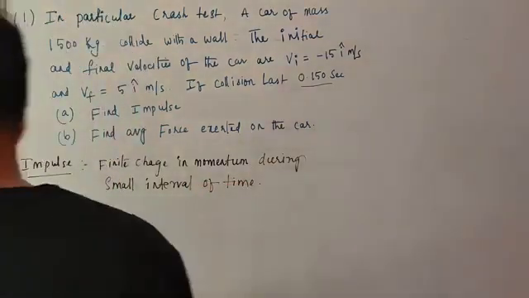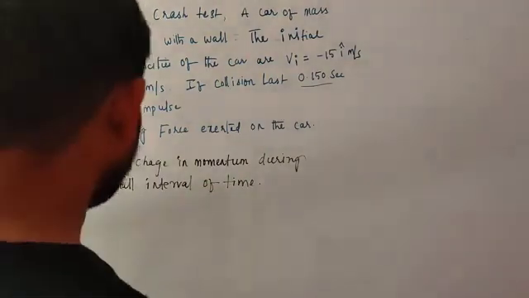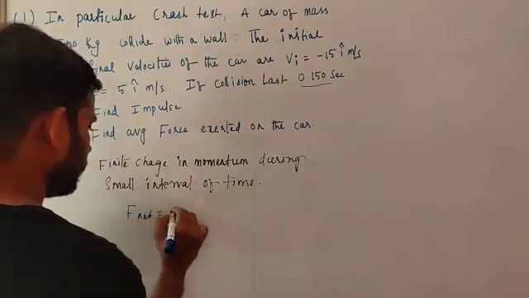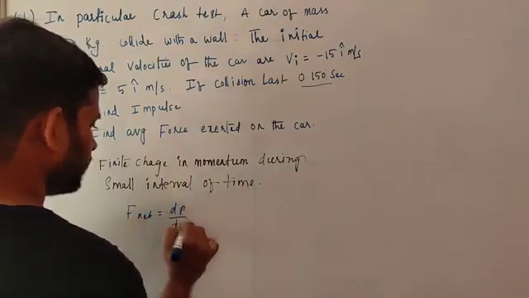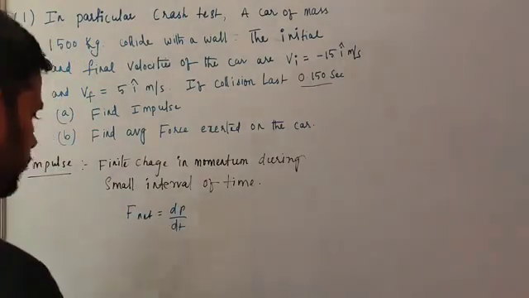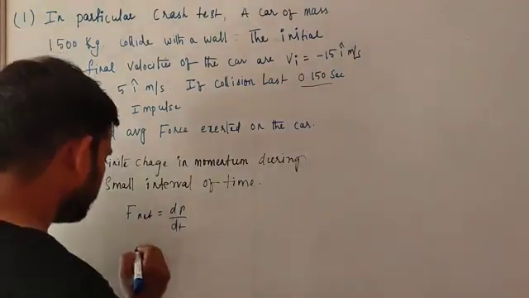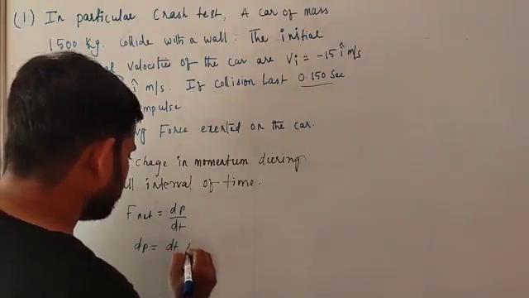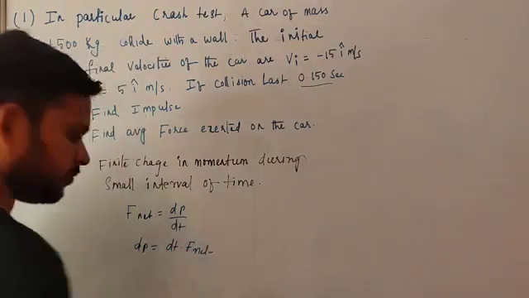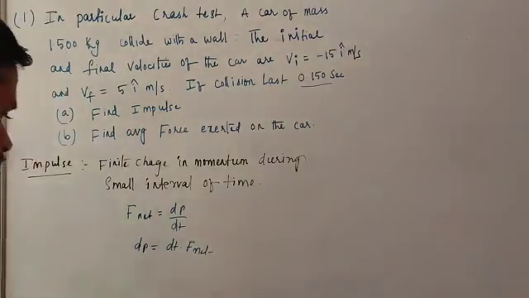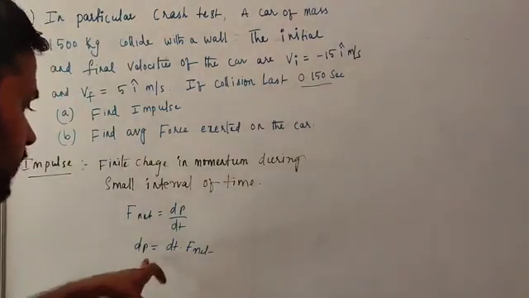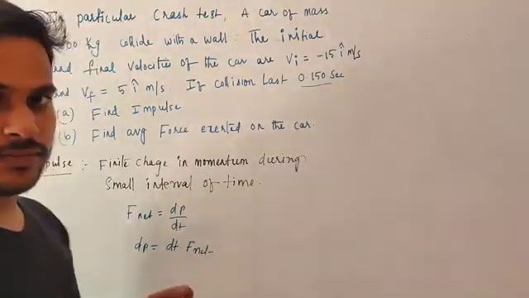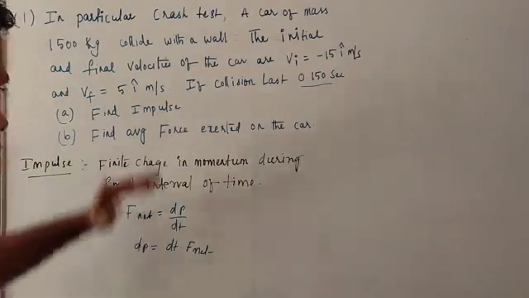So coming to the point, we have learned Newton's second law. What is that? F net is equal to dp by dt. So how can we write dP? dP is equal to dt into F net. So like this, impulse is nothing but the product of force and time. So we have to substitute like that.